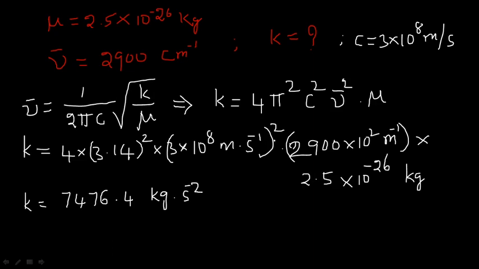Okay, so here if you square these units, it comes out to be meter square second power minus 2.